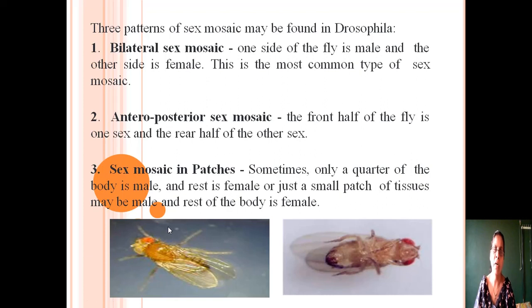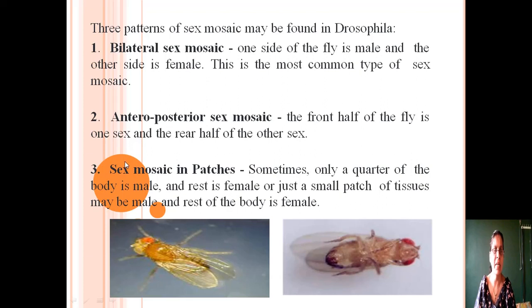But when the body is divided in the transverse direction, when the body is divided transversely, in this way, if this portion becomes one sex and this portion becomes another sex, in that case, that is known as anteroposterior sex mosaic. The anterior portion is one sex, that is male or female. The posterior portion is another sex, that is male or female. In that case, that is called anteroposterior sex mosaic.